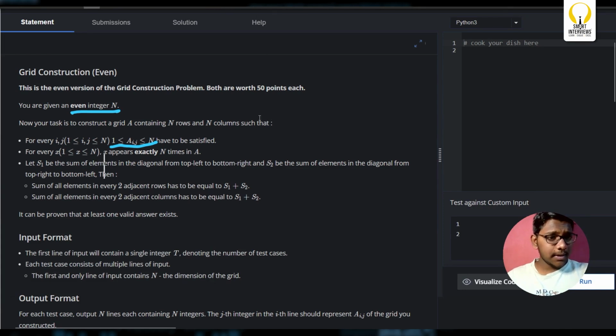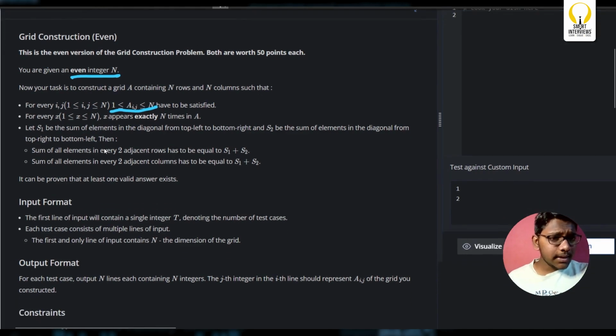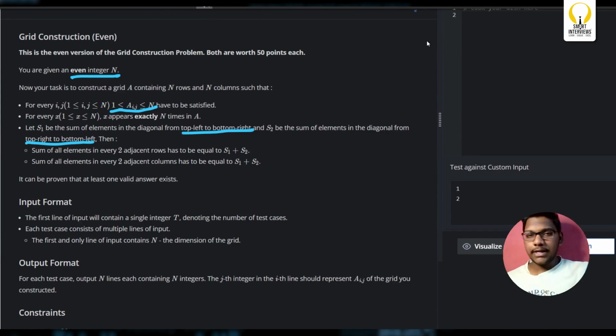Let the sum of elements in the diagonal from top left to bottom right be S1, and S2 be the sum of elements in the diagonal from top right to bottom left. Then the sum of elements in every two adjacent rows has to be equal to S1 plus S2. Every two adjacent columns should also sum to S1 plus S2. So the problem statement is straightforward, guys.